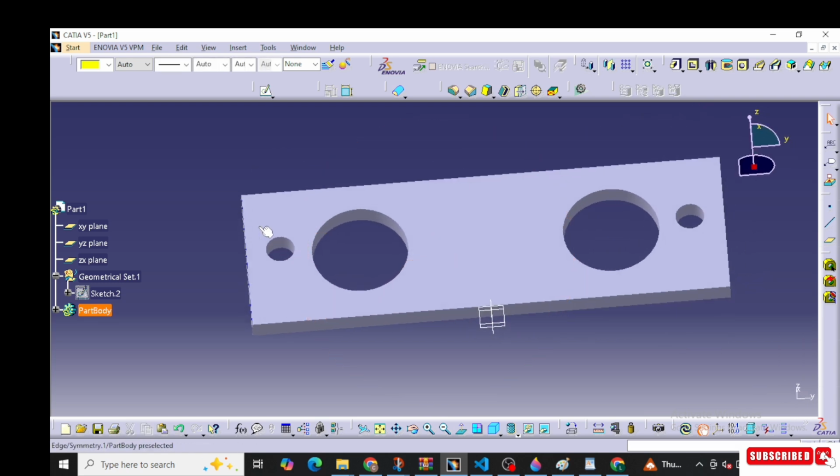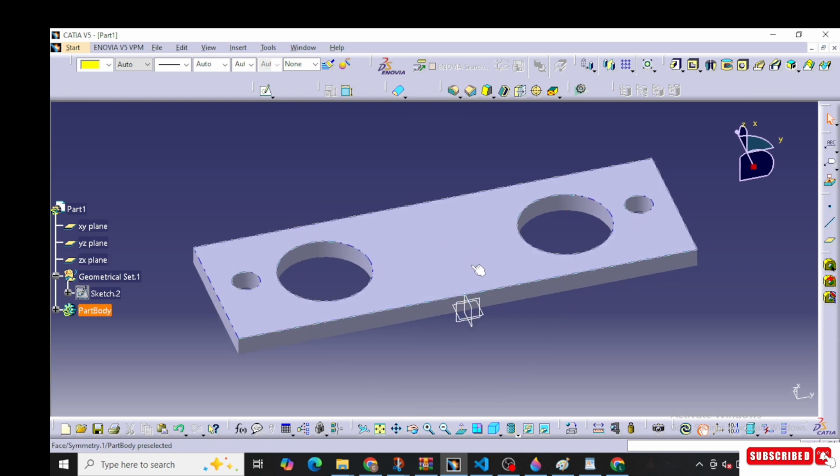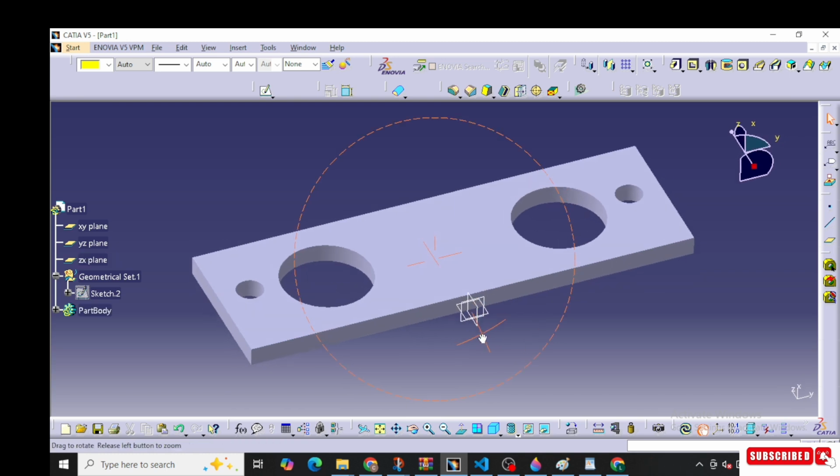This is a very important tool if you are designing any symmetry part or any part which is in LH and RH. So this is a very useful command.